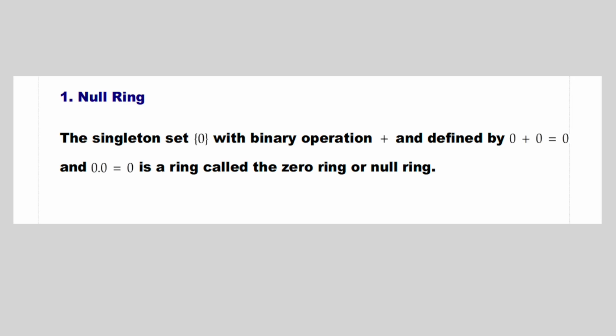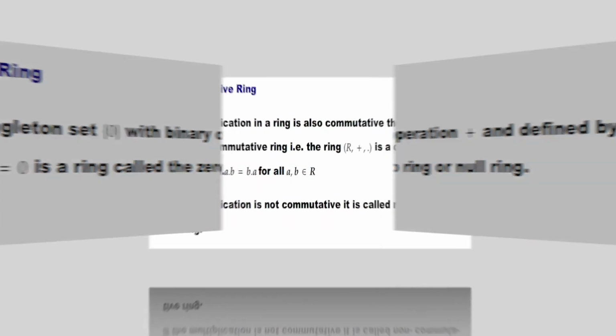Next, let us see some types of rings. The first one is the null ring. The singleton set {0} with binary operations plus and dot defined by 0 plus 0 equal to 0 and 0 dot 0 equal to 0 is a ring called the zero ring or null ring.